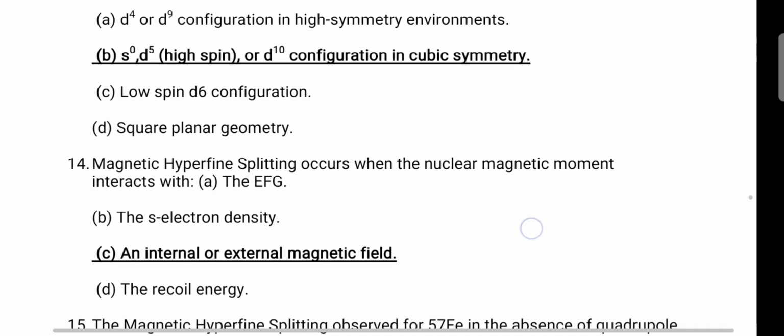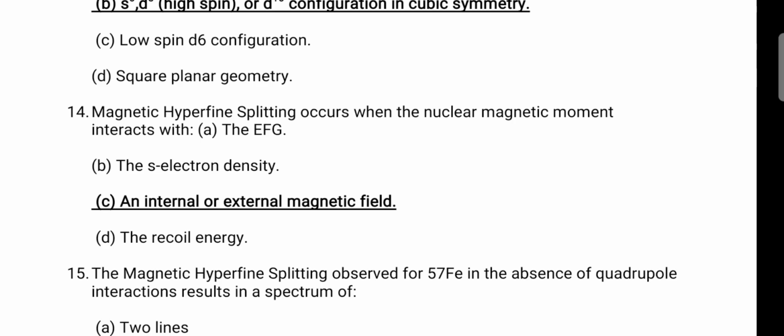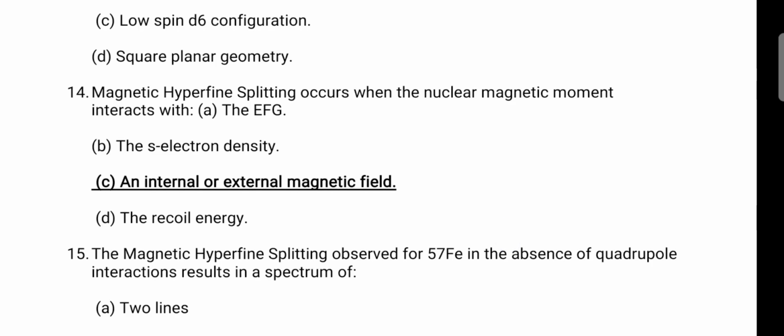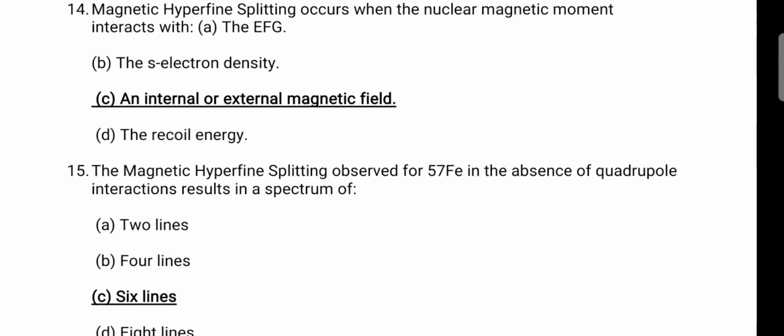14, the magnetic hyperfine splitting occurs when the nuclear magnetic moment interacts with. So for hyperfine splitting, two types of splittings are there, quadrupole splitting and magnetic splitting. We saw quadrupole splitting: I value greater than 0 and an electric field gradient gives quadrupole splitting. Magnetic splitting arises when there is an internal or external magnetic field, and we can get the magnetic hyperfine splitting.